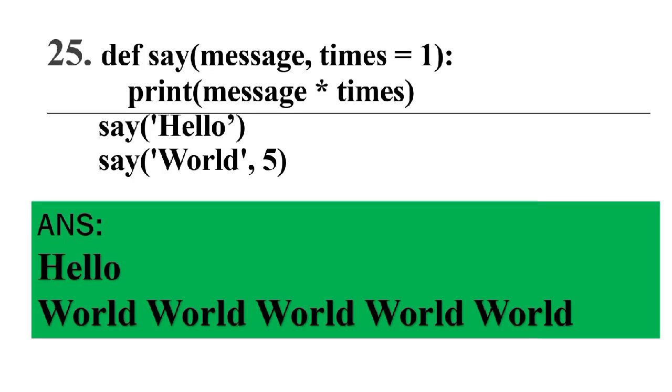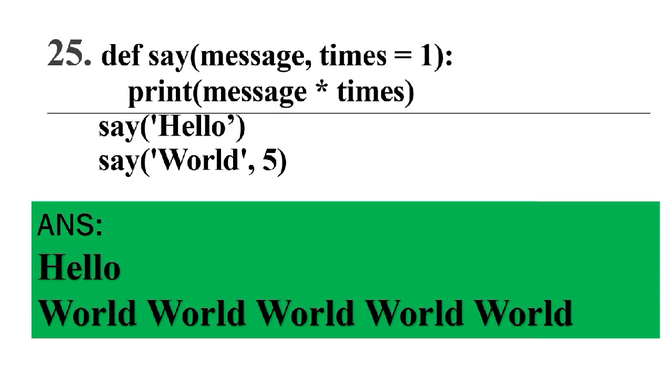There is a method called say, and it has two parameters, message and times, and times is a default parameter because it already has a default value 1. So look at the function call say hello. Here we are passing only one parameter, that is hello. The second parameter times is not passed, so it takes the default value 1.